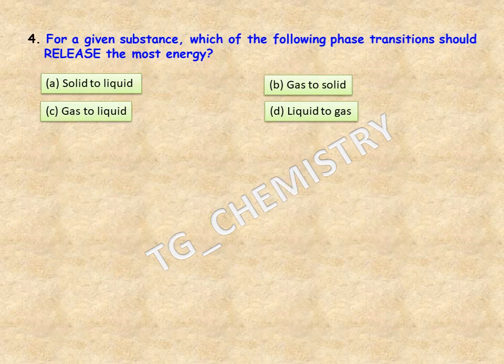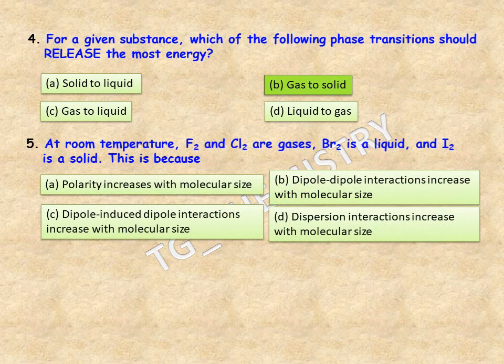Next is for a given substance, which of the following phase transitions should release the most energy? The options are A. Solid to liquid, B. Gas to solid, C. Gas to liquid, D. Liquid to gas. Correct answer should be gas to liquid.